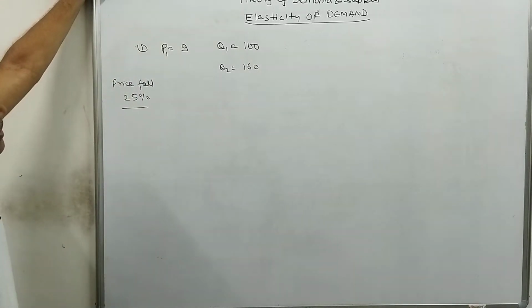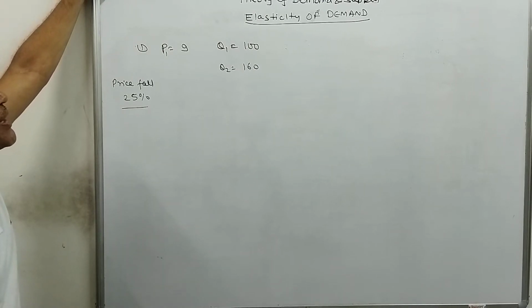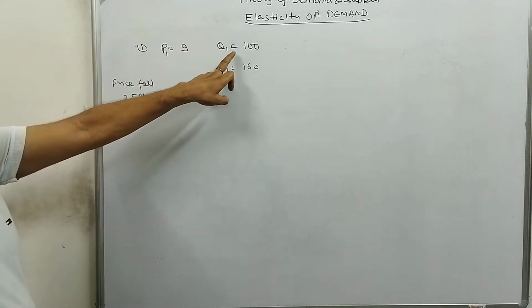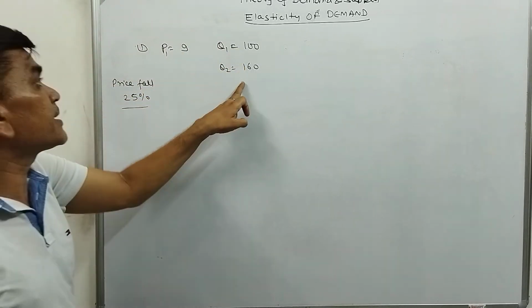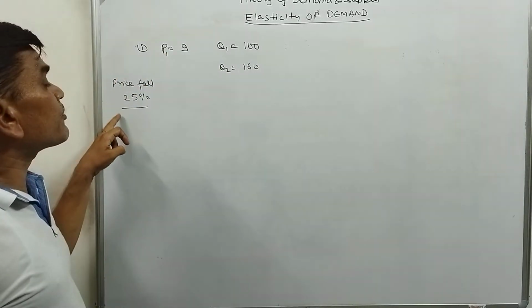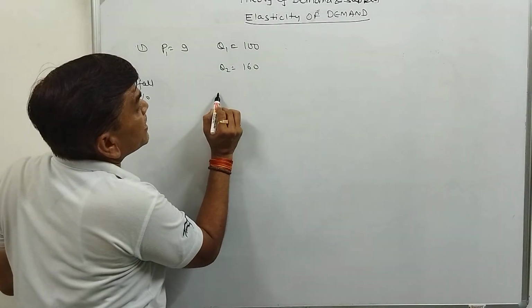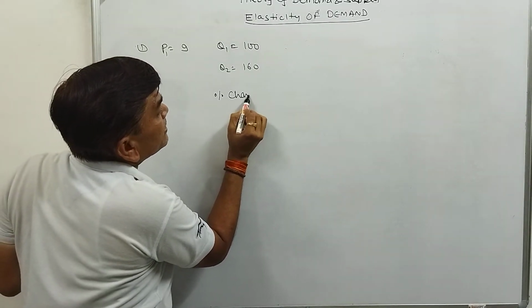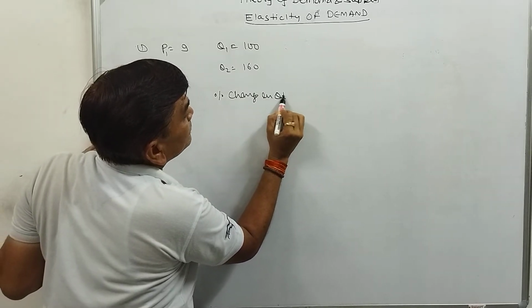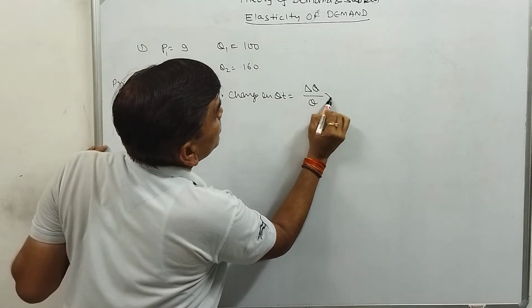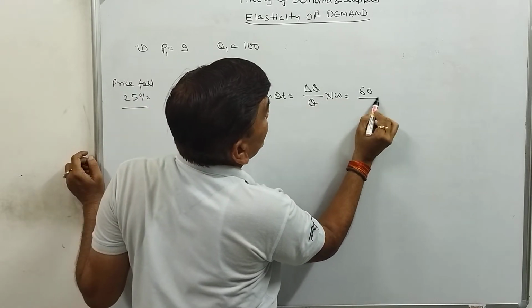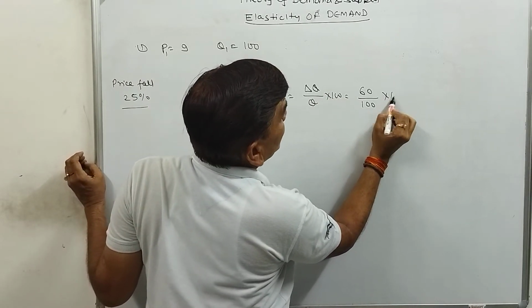The very first, what is the question saying? The question is saying at 9 rupees the quantity demanded is 100, and the change in quantity demanded is from 100 to 160, and the fall in price is 25%. What is the elasticity of demand? So the very first, percentage change in quantity, that is delta Q divided by Q multiplied by 100. So that is 60 divided by 100 multiplied by 100, that is 60%.